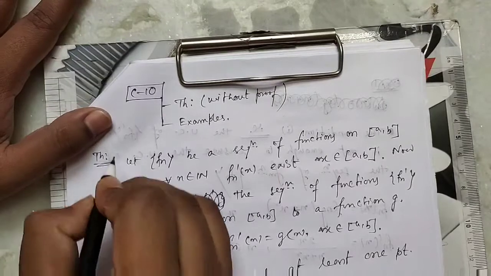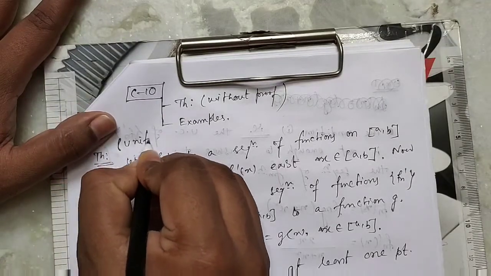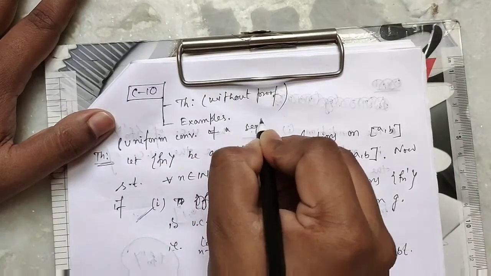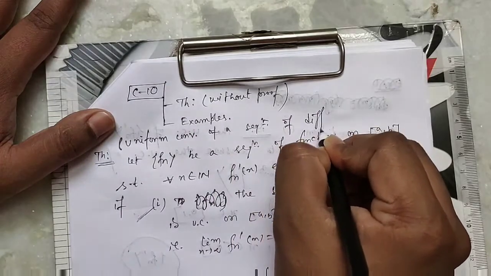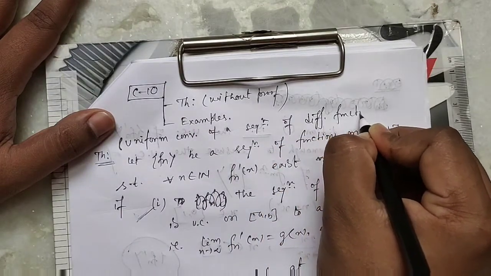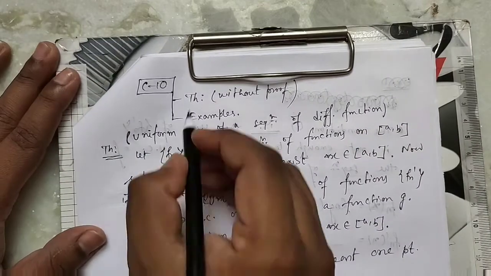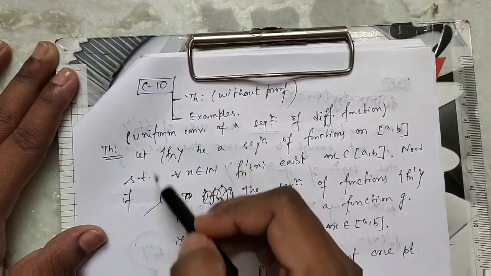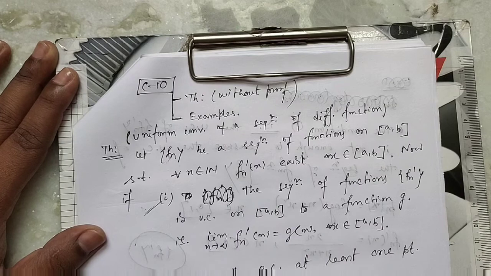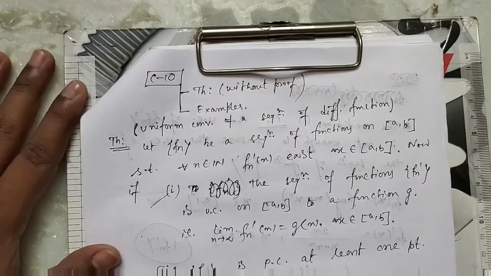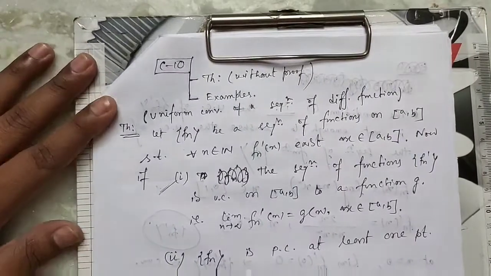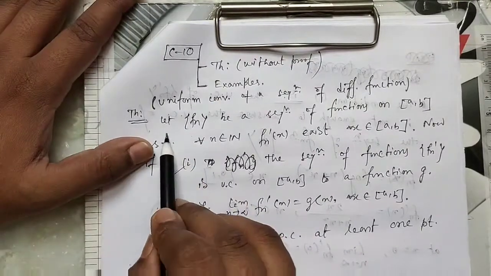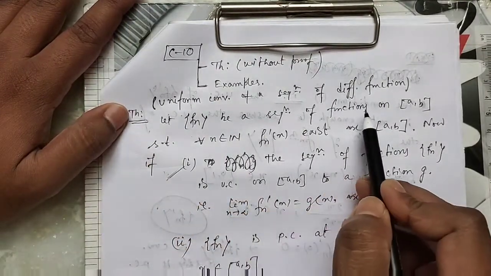Theorem on uniform convergence of a sequence of differentiable functions, and some examples. But we avoid the proof of this theorem. We state the theorem and some examples on this theorem. Now let us start. The theorem is, let fn be a sequence of functions on [a, b].